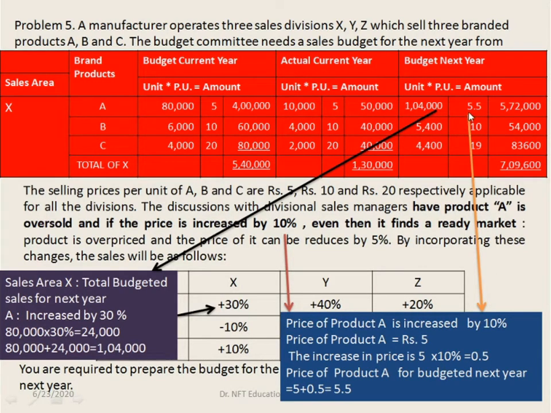Coming to the price, if we see, the product A is oversold and the price is increased by 10%. Price of the product A is 5 rupees. So 5 into 10% is 0.5. So there is an increment of 0.5. So 5 rupees, the original price, plus 0.5 increment gives you 5.5. So 5.5 is the price of budgeted next year for the product A. So 1,04,000 into 5.5 is 5,72,000.